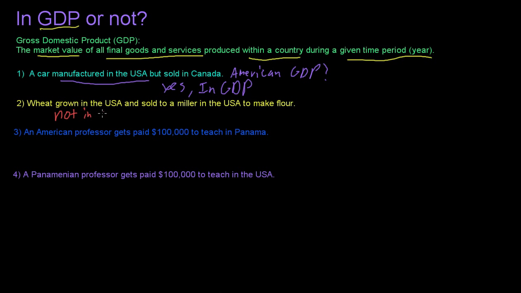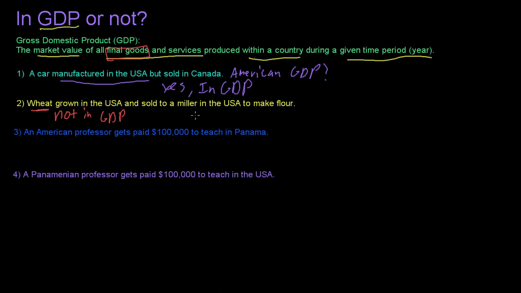And the reason is that this is not a final good. If wheat is being used to make flour, it is an intermediate good. So when the miller goes ahead and sells that flour, that would be in GDP. But the wheat itself is not in GDP because it's not a final good. It's an intermediate good. In other words, it's a good that is being used to produce another good. So I hope that that's clear.